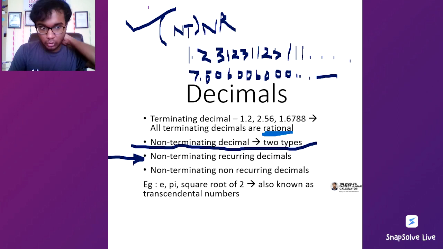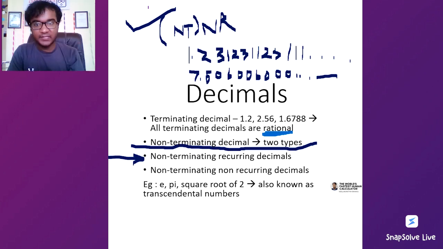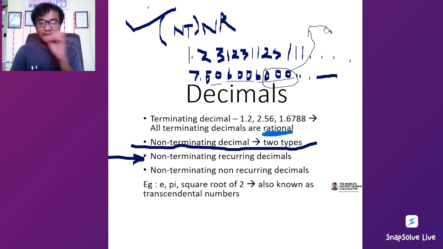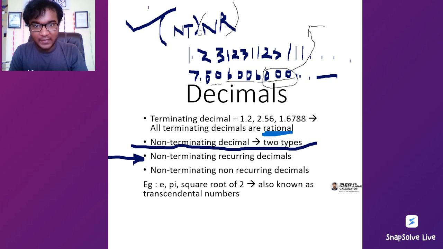Let's look at the next one: 6 0 6 0 0 6 0 0 0. The number of zeros are increasing, so there is no pattern in which this entire thing flows.